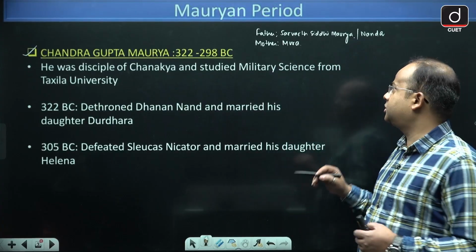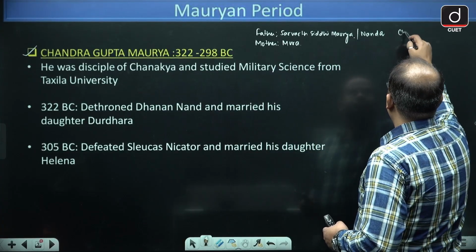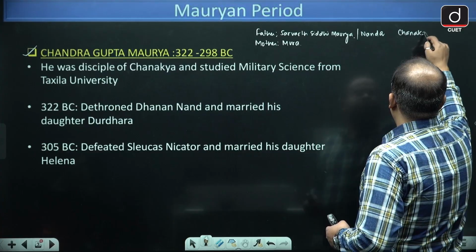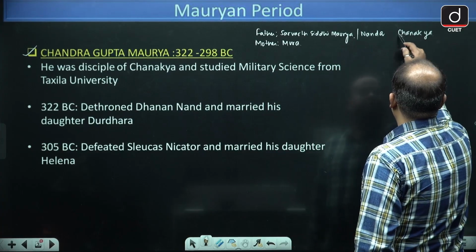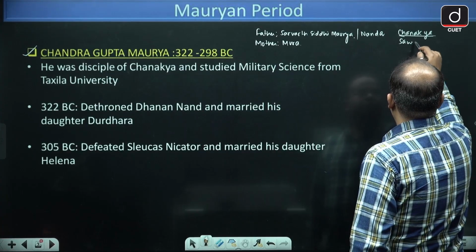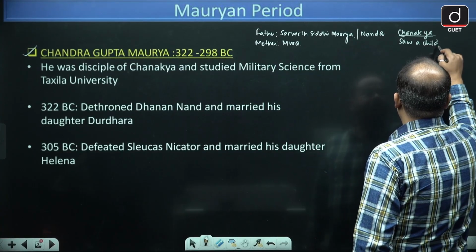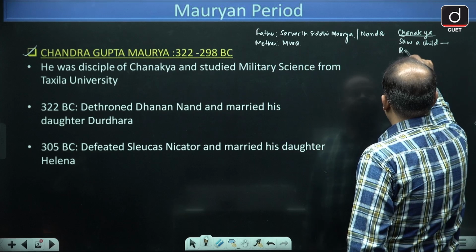So Chanakya saw a child who was playing the game Rajkeelam.